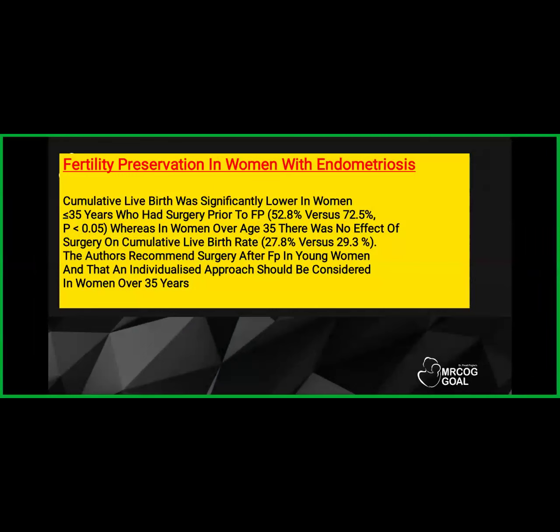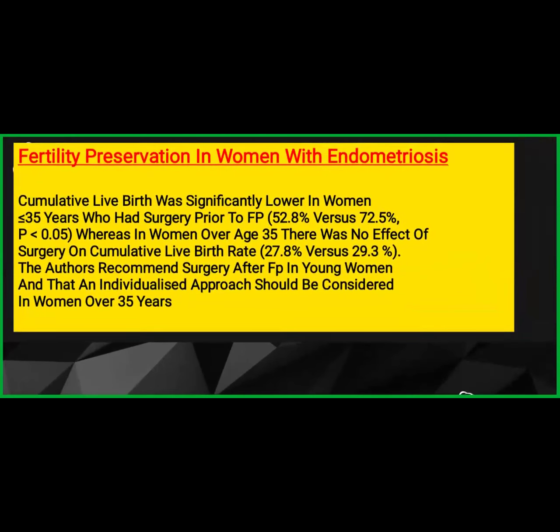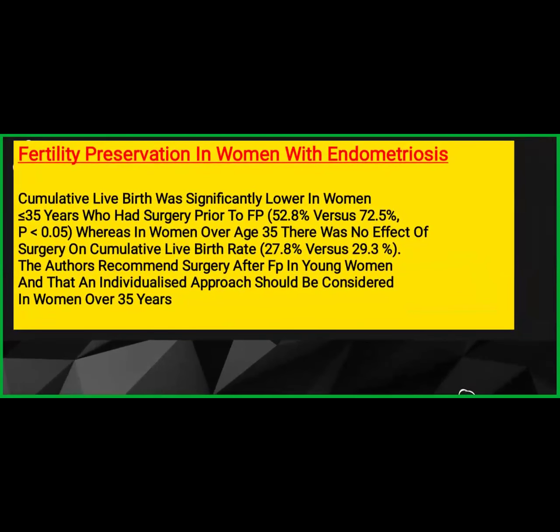If there is a patient who has got endometriosis, now she has to go for a surgery because of the severe pain, or she is trying for pregnancy. In those cases, fertility preservation is always better. So basically, try to remember this: the cumulative live birth rate was significantly lower in women less than 35 years of age who had surgery prior to fertility preservation, FP being fertility preservation.